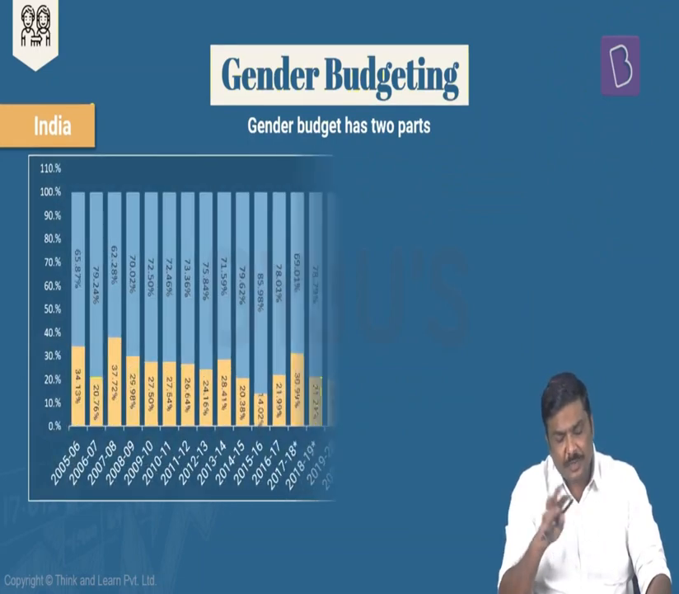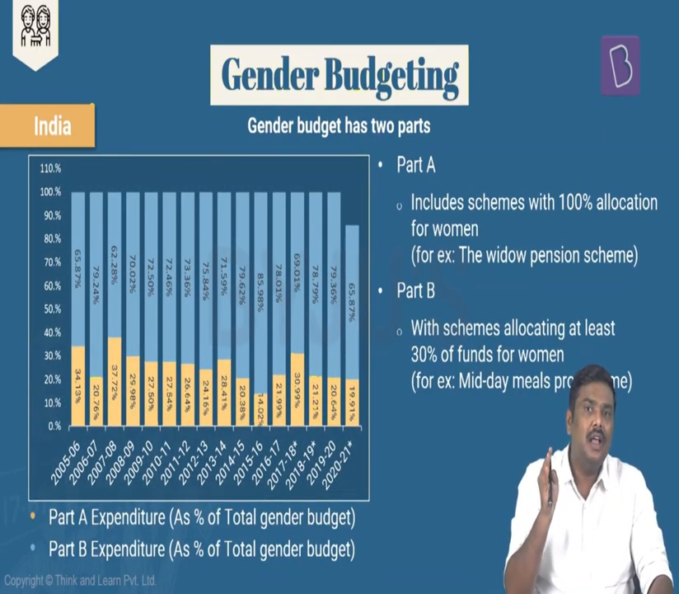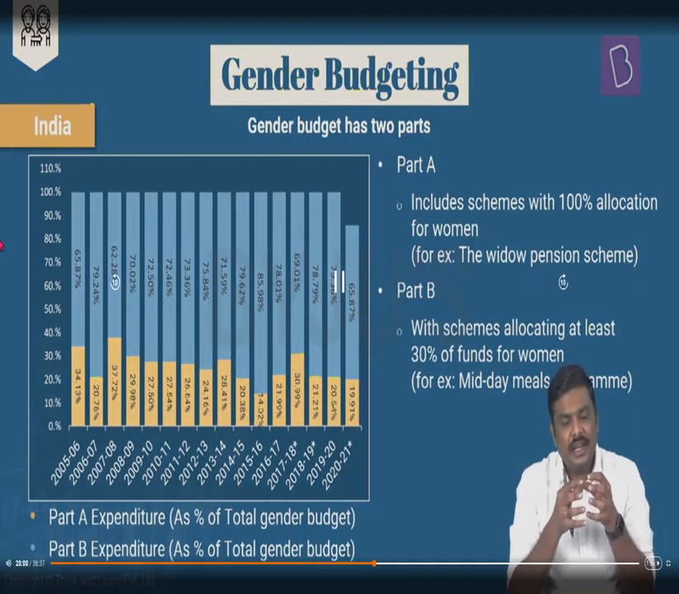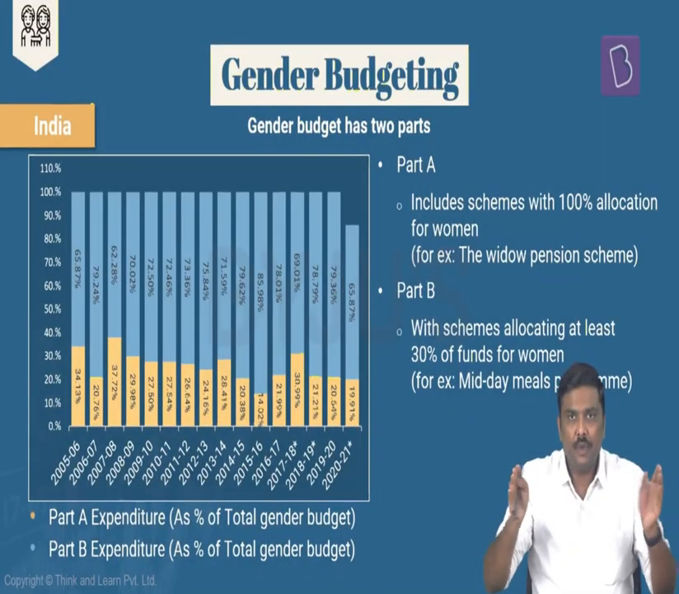Second point of evaluation with respect to this will be, whenever the government spends under various schemes and programs, you can basically divide these schemes or programs into two parts or two groups.